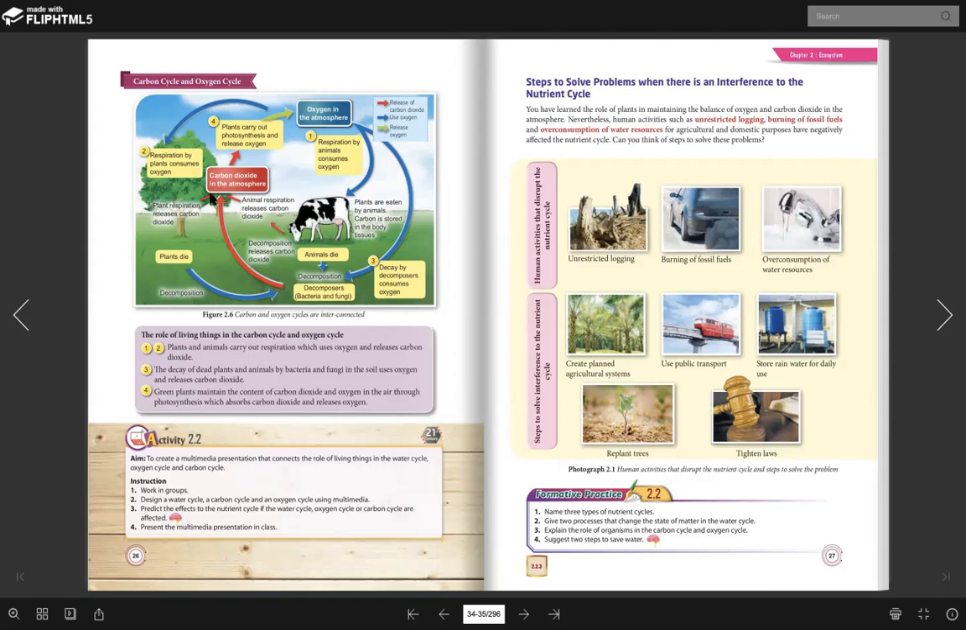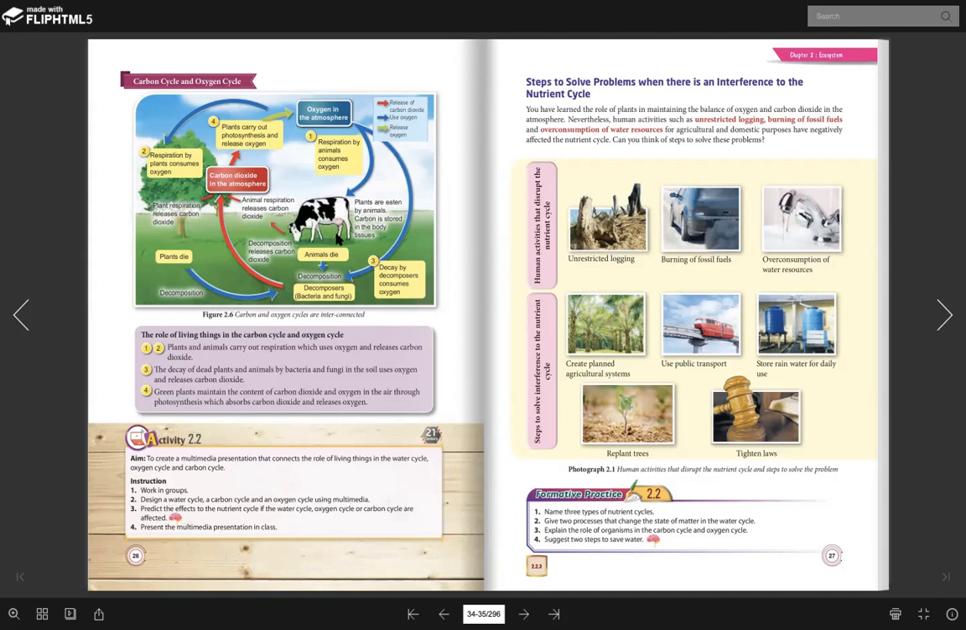photosynthesis. Bear in mind, this is a plant. The plant will do two things, photosynthesis and also respiration. When they do respiration, they will use oxygen and release carbon dioxide. And when they do photosynthesis, they will take carbon dioxide and release oxygen.